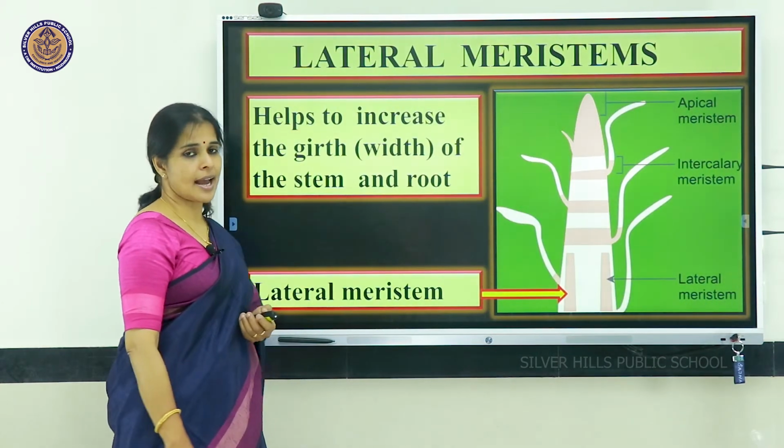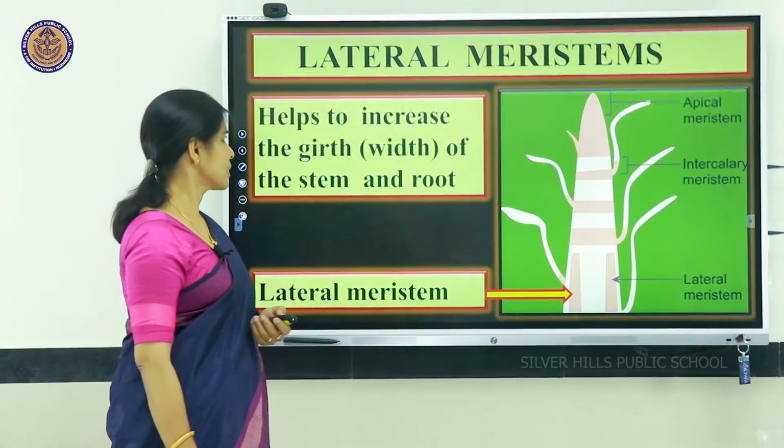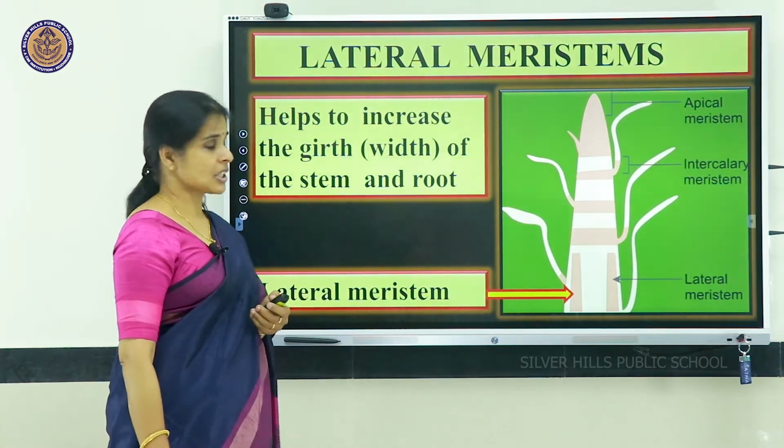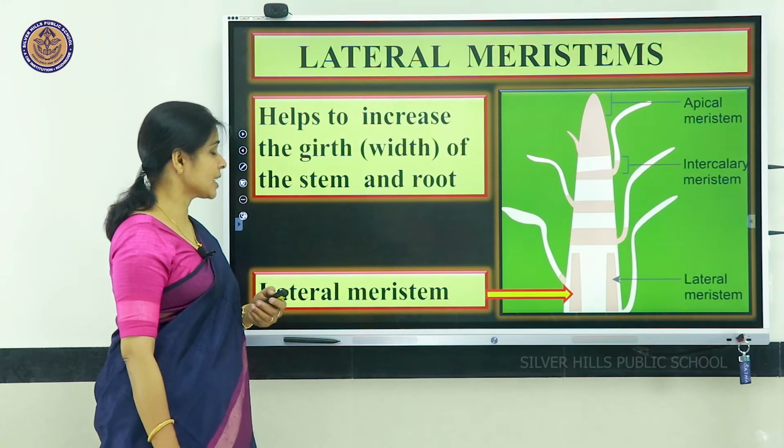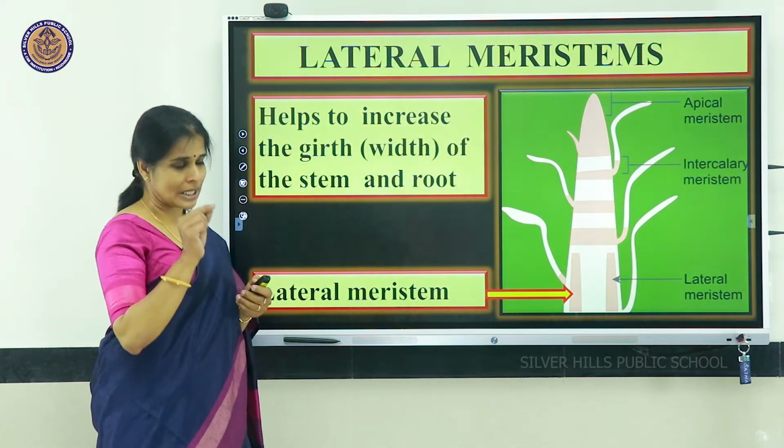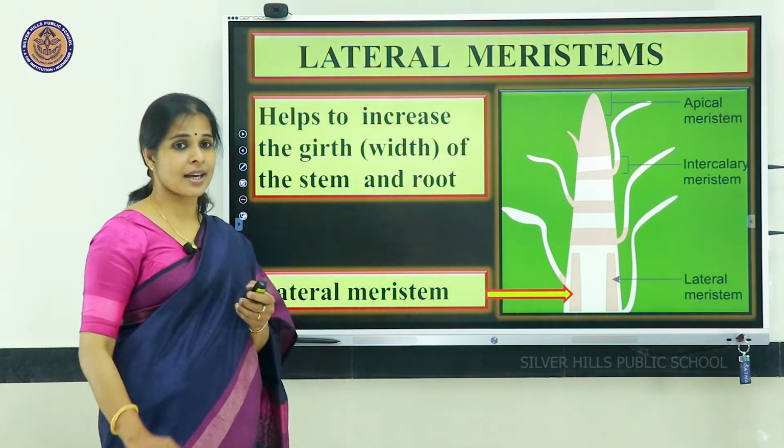Third one, lateral meristematic tissue. It is the meristematic tissue which helps to increase the girth, that is the width of the stem and root.